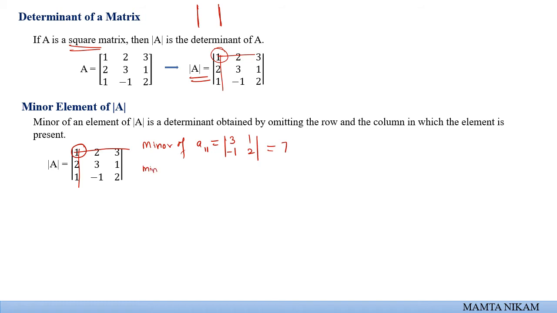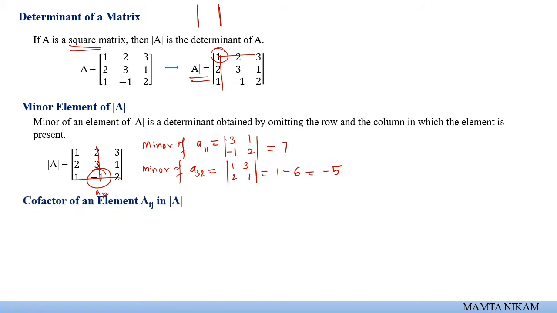So suppose now we have to calculate the minor of, say, the element minus 1. This minus 1 is nothing but at the place A32, that is the minor of the A32 element. So what do we do? We will neglect the corresponding row and the corresponding column, and then we will find the determinant of the remaining terms. So 1 3 2 1. What will the determinant be? 1 minus 3 2s are 6, that is minus 5. In such a manner we calculate the minor of a given matrix A.